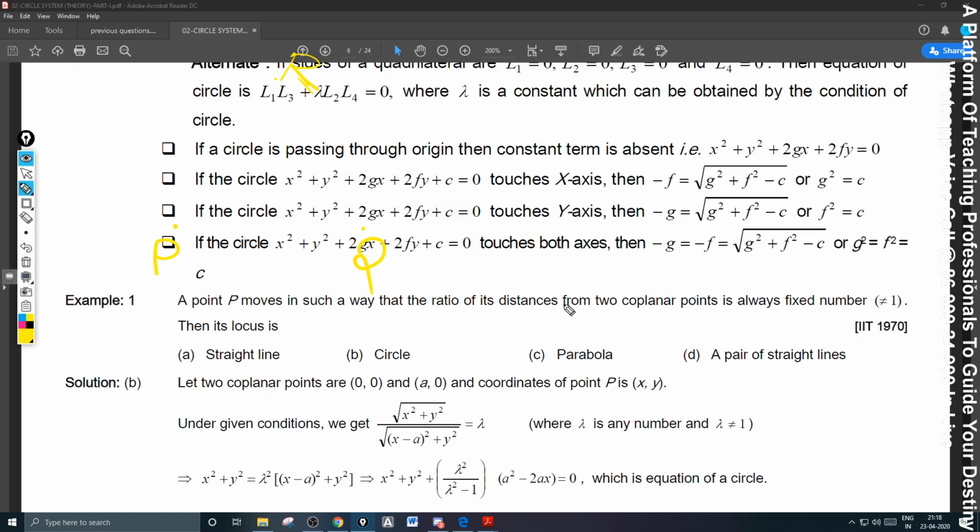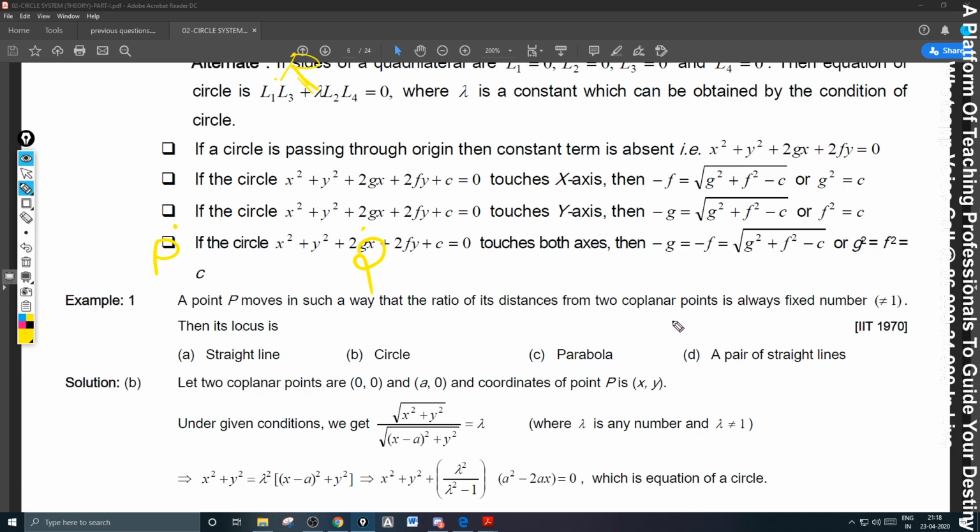Let me show you that. 2 points are there. This is P. This is Q. And this is R. What he's saying is, let us see the data given.